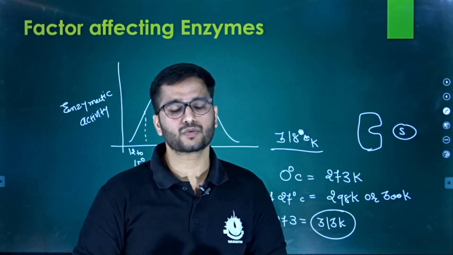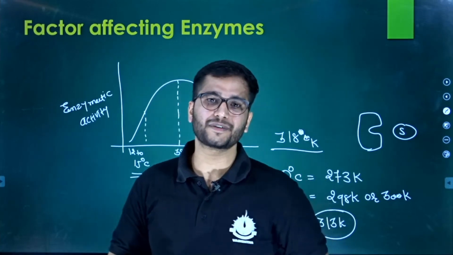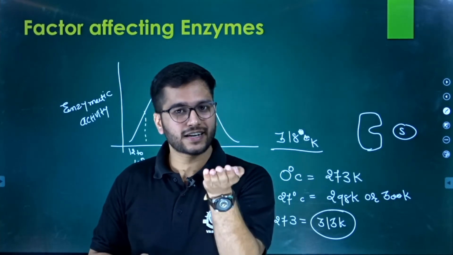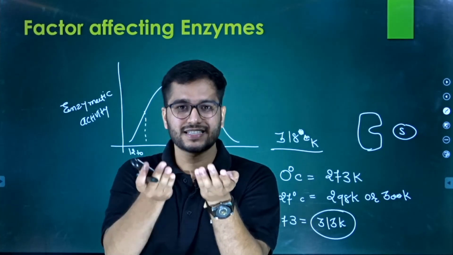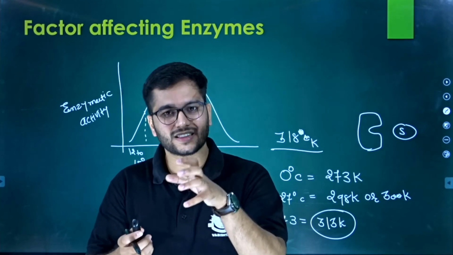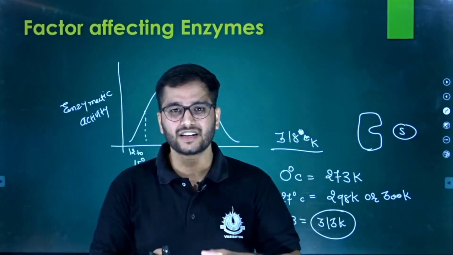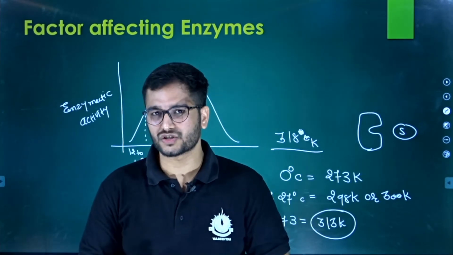Now you might get a question: sir, you say that as you raise the temperature, the kinetic energy is rising, at 313, 330 Kelvin there is some kinetic energy.